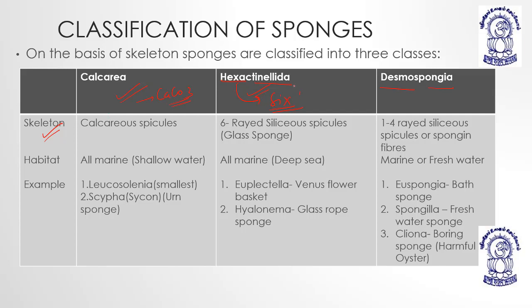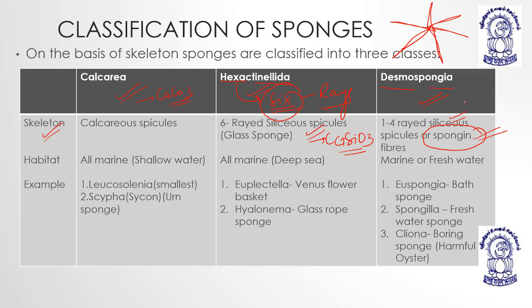Hexactinellida means there are 6 rays, six rays in different directions, and these rays are made up of siliceous spicules, means calcium silicate. Demospongiae have 1 to 4 rayed spicules, either siliceous or mostly indistinct because of the presence of spongin fibers.